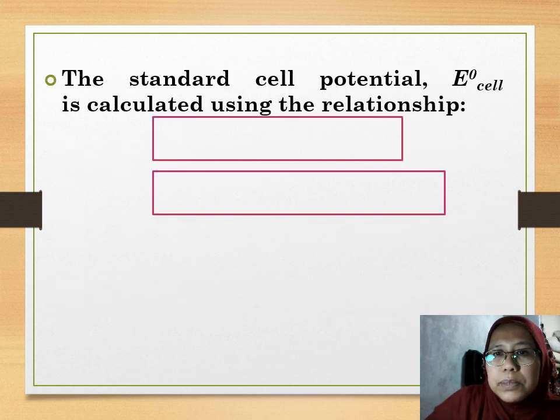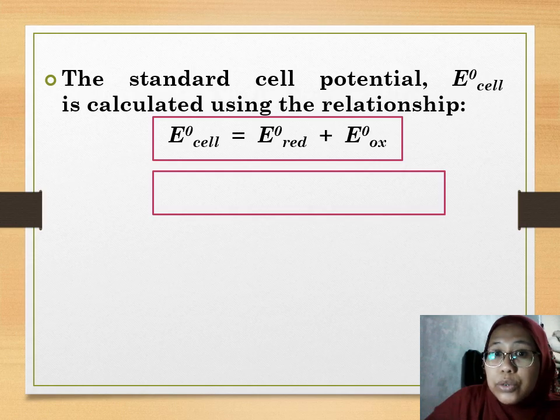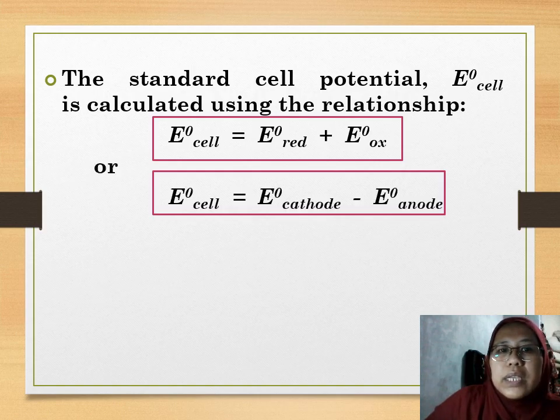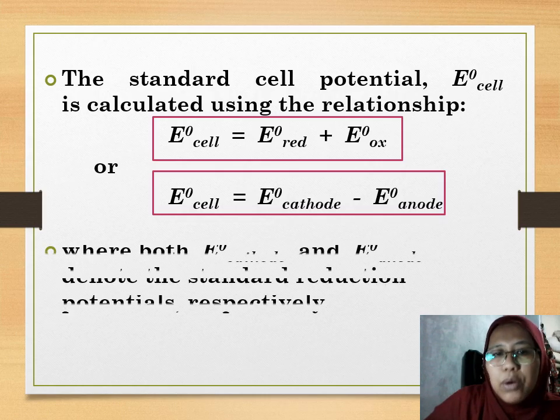The standard cell potential E0 cell is calculated using E0 cell equals E0 red plus E0 ox. Red stands for reduction, ox stands for oxidation. Or E0 cell equals E0 cathode minus E0 anode. We can use both formulas. I will show you how.